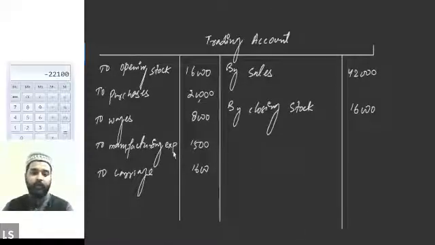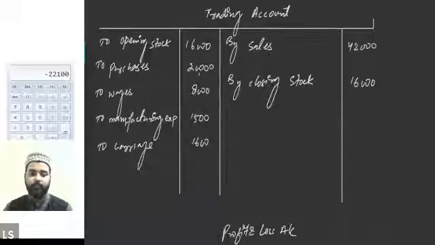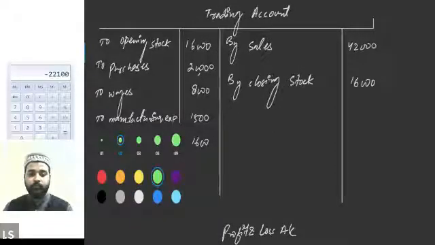Now all we are required to do is total the debit and the credit side, find the gross profit, net profit, and tally the balance sheet. First of all, let's find out the gross profit in this question. Gross profit will be how much?